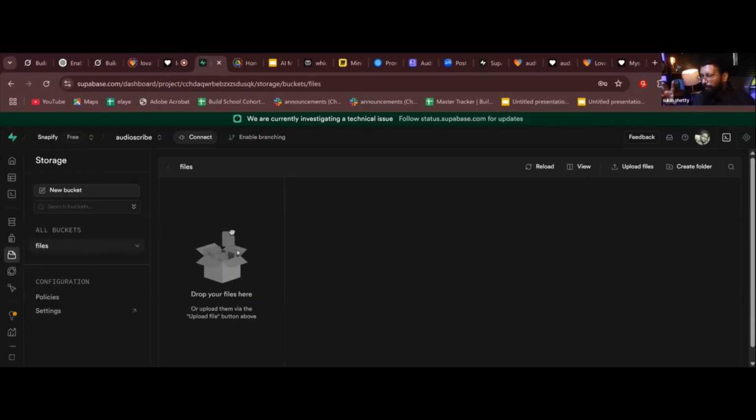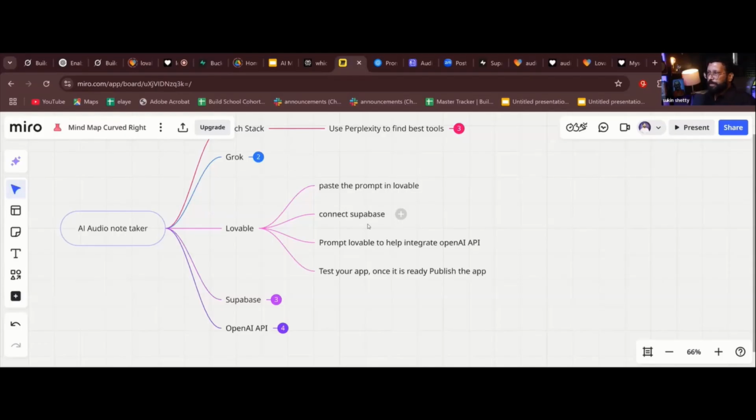Now, how do we connect? Let me go to the Miro. So we connected Supabase. Clear? Everyone clear? We created Supabase. We didn't connect. Let me go to the level. Where is level? Okay. Still spinning. I don't know why it's spinning.